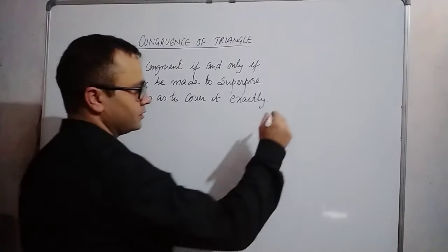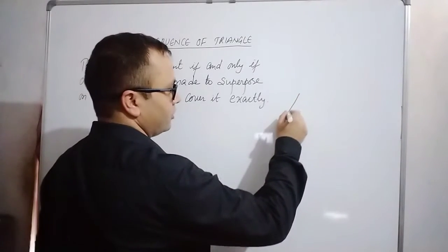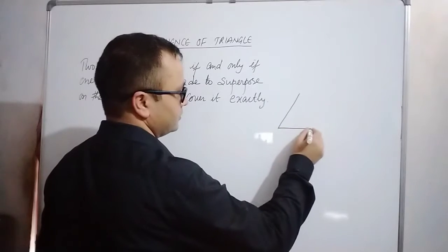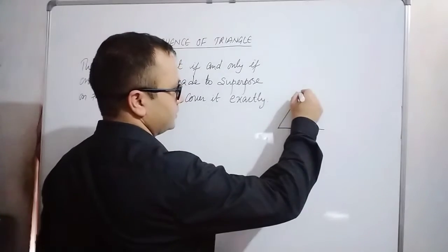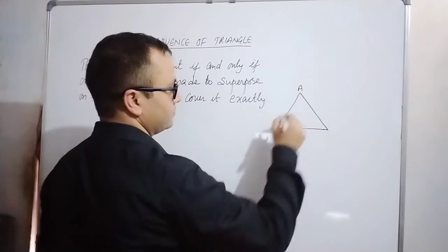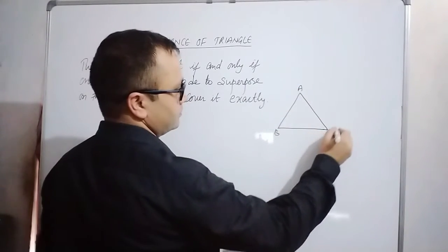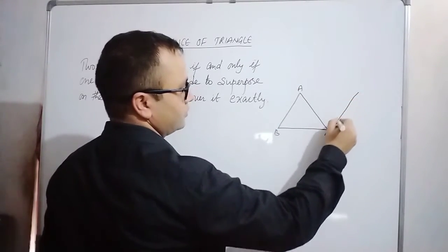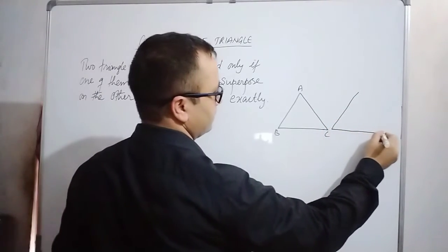Means, if you draw this triangle ABC and we have another triangle DEF.